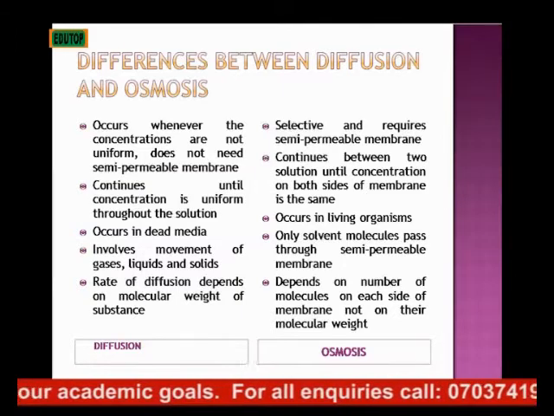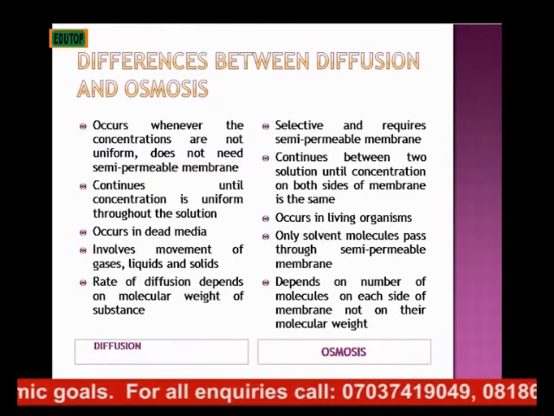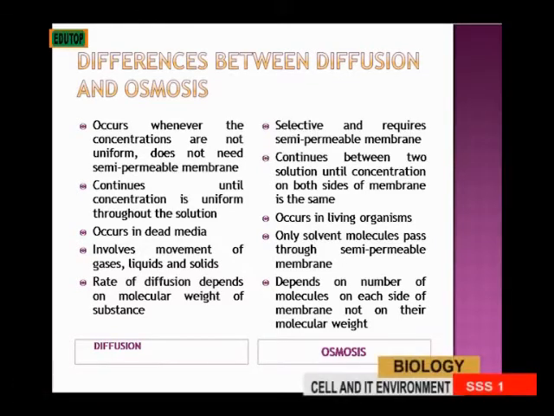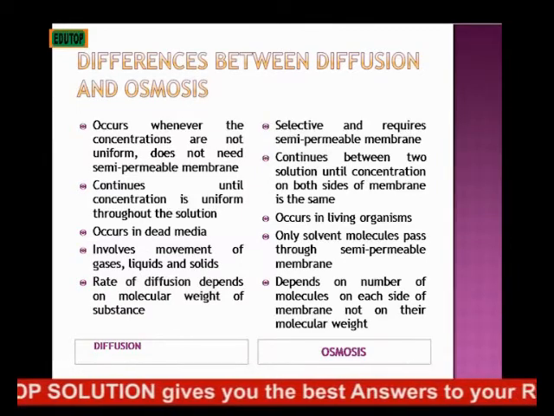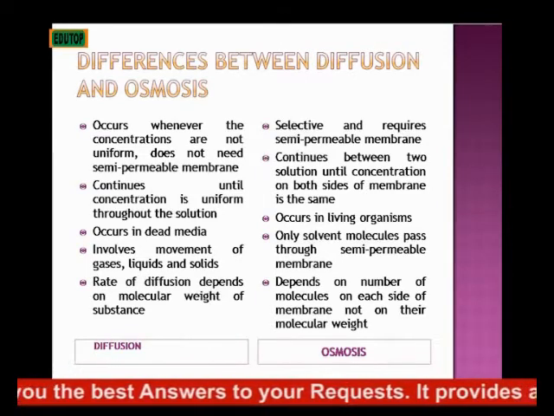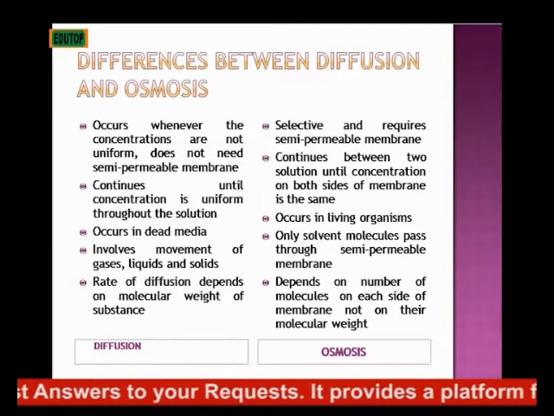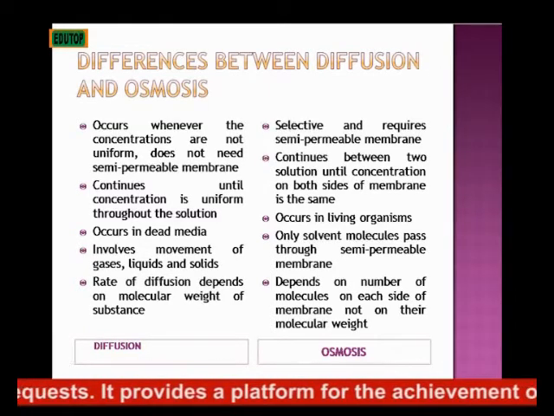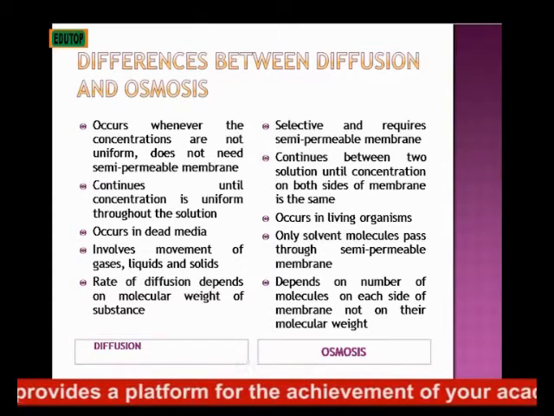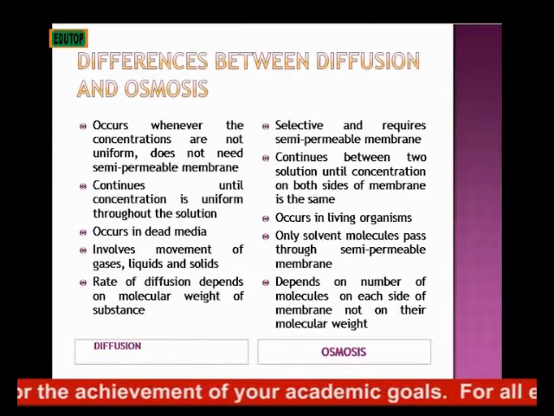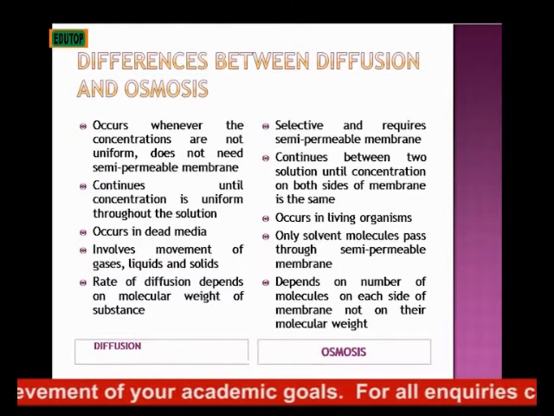Also, the rate of diffusion depends on the molecular weight of the substance. Looking at the factors that affect diffusion the other time, I mentioned that the smaller the weight, the higher the rate of diffusion. In osmosis, it depends on the number of molecules on each side of the membrane. Osmosis does not depend on the molecular weight, rather the number of molecules. Diffusion depends on the weight, the size, while osmosis depends on the number. So those are the differences between osmosis and diffusion.